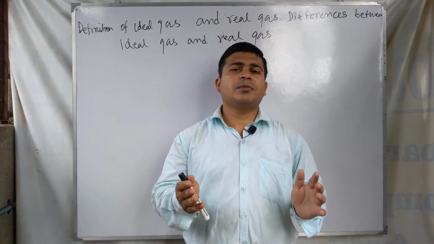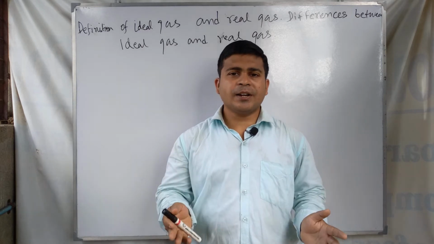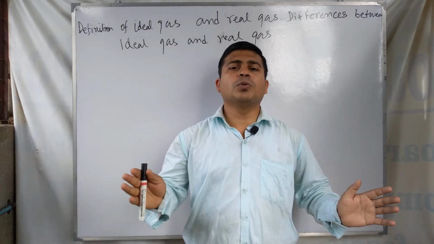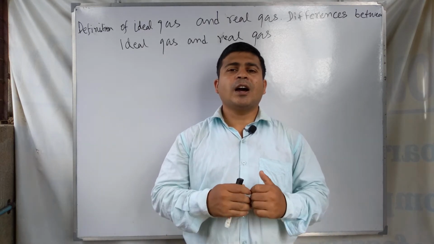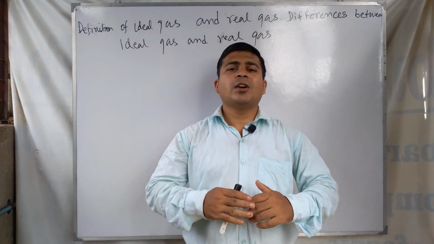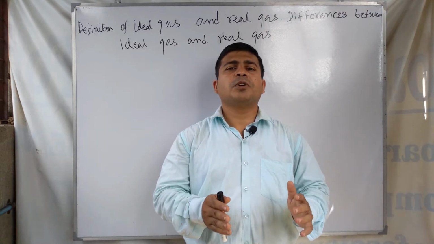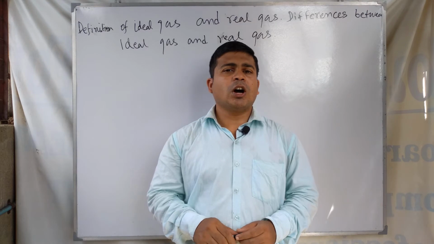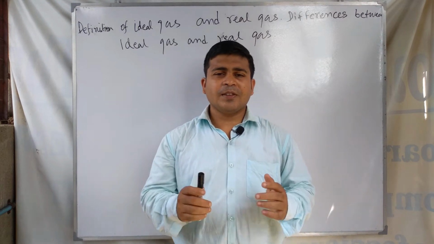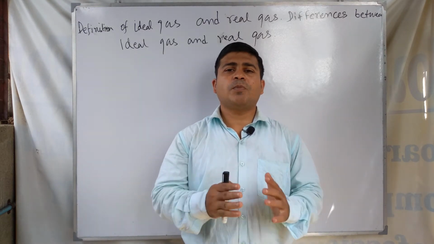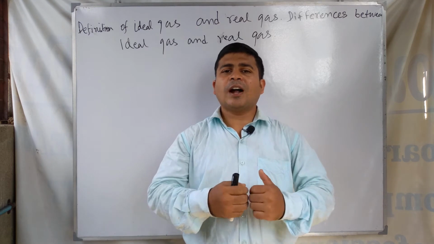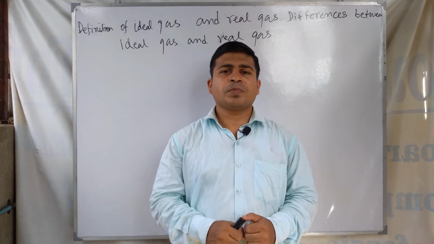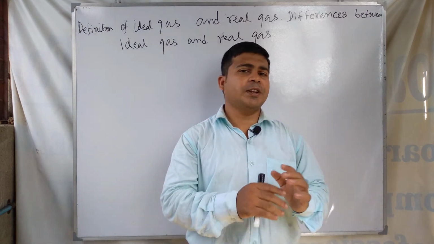Gaseous state means the state of matter where the molecules have a large intermolecular distance. This is called the gaseous state.